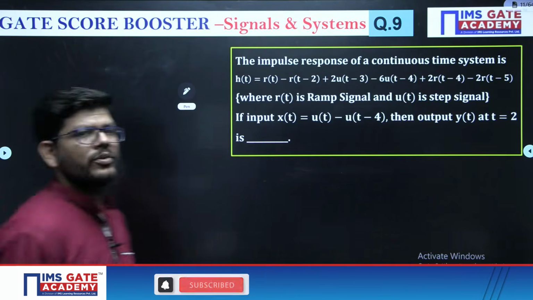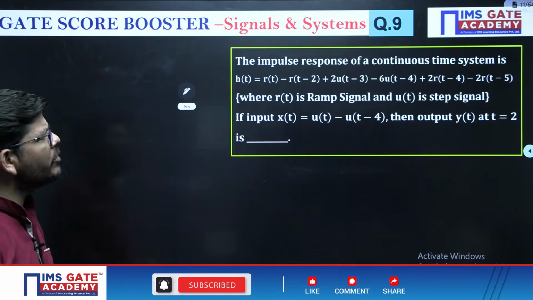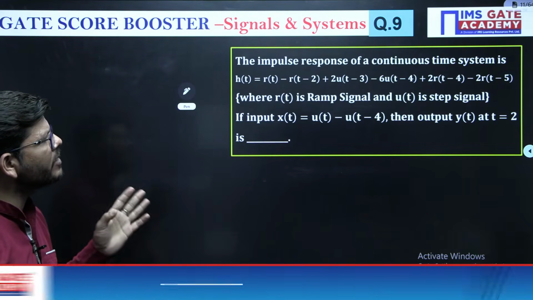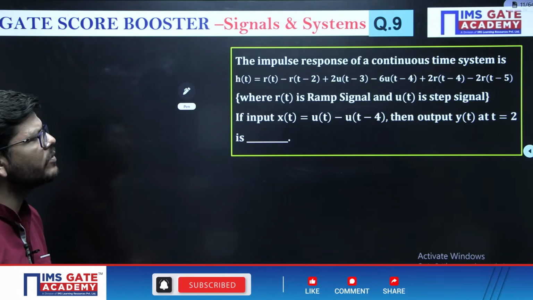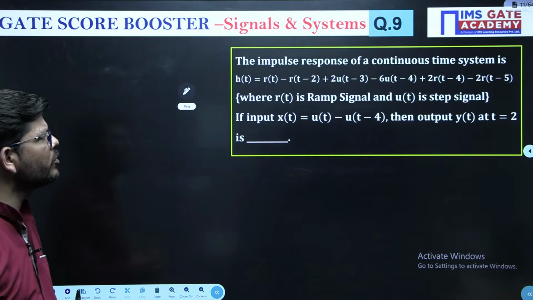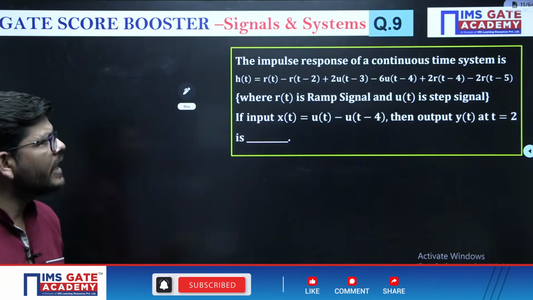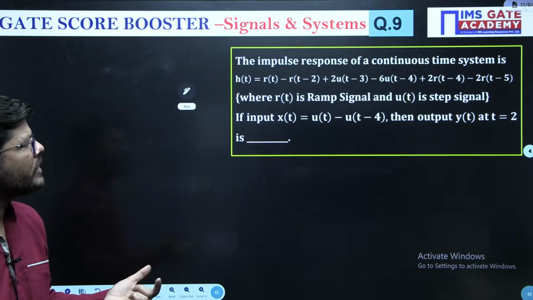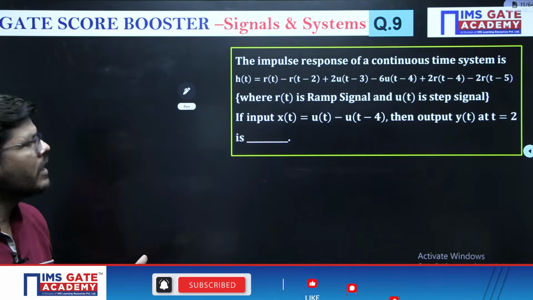Now have a look over this question. What is given here is the impulse response of a continuous time signal, h(t) equals r(t minus 2) plus 2 u(t minus 3) minus 6 u(t minus 4) minus 2 r(t minus 4) minus 2 r(t minus 5), where r(t) and u(t) are ramp and step signals. Input is u(t minus 4). Then what is going to be the output at t equals 2? We have to calculate the output at t equals 2, right?